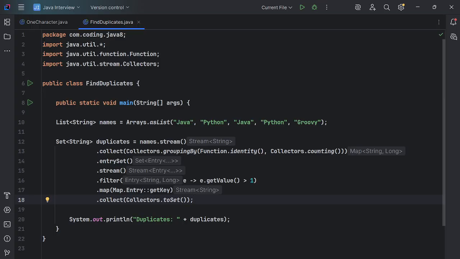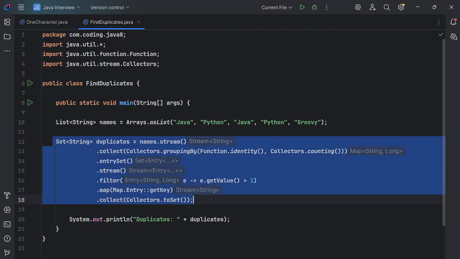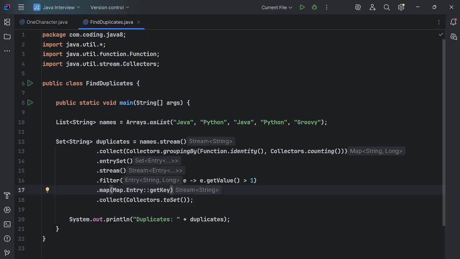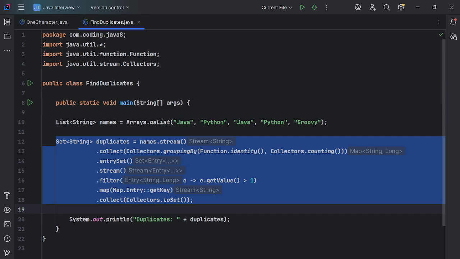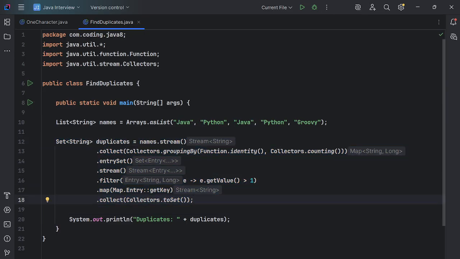Sometimes one way is easier but not optimized. Sometimes one way is a little bit tough, but it is more optimized. So we should focus on the more optimized one. But for understanding the concept, we should understand both ways of finding the duplicate names.